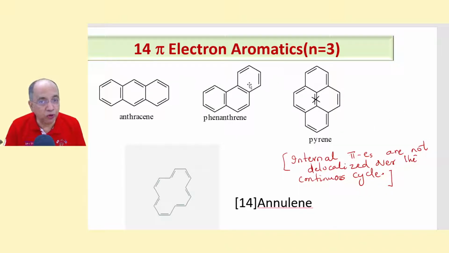So we count 14 pi electrons. The internal pi electrons are not counted. Only the peripheral pi electrons are counted. They are conjugating. The internal pi electrons are not delocalized over the continuous cycle.